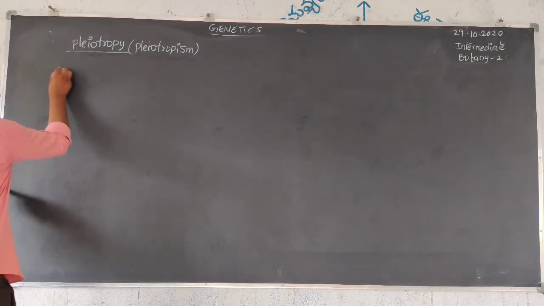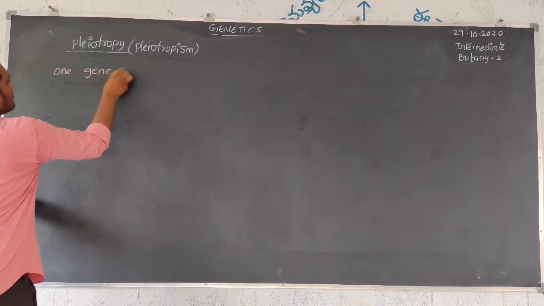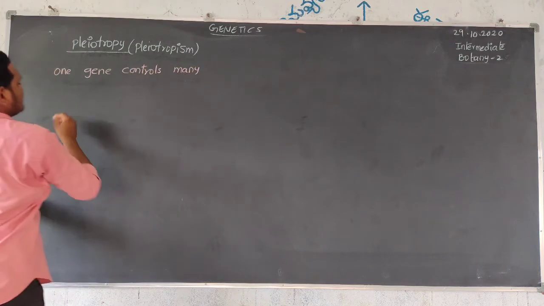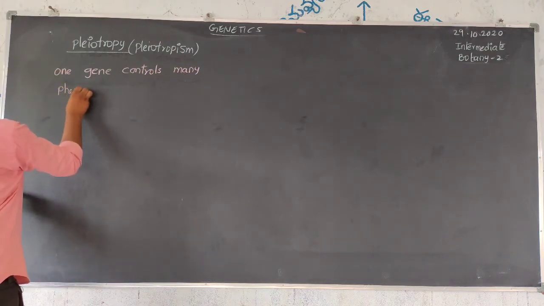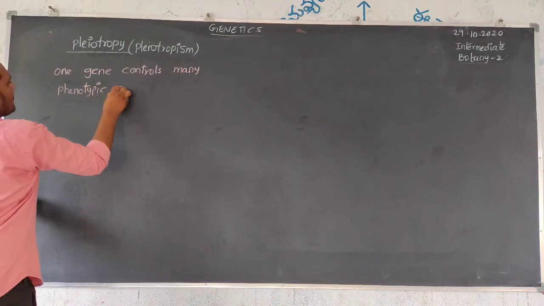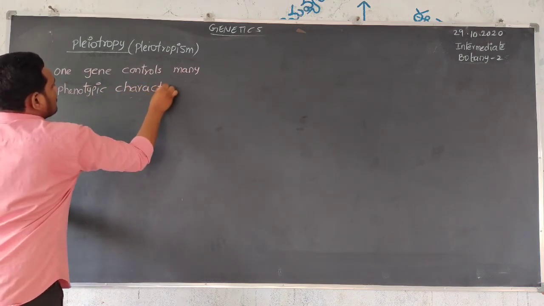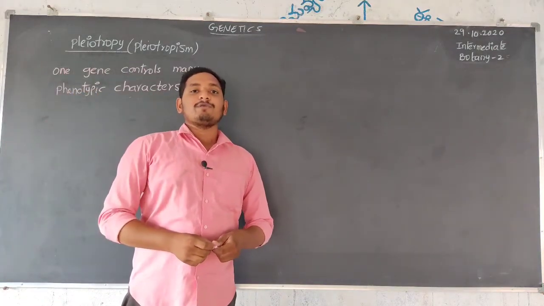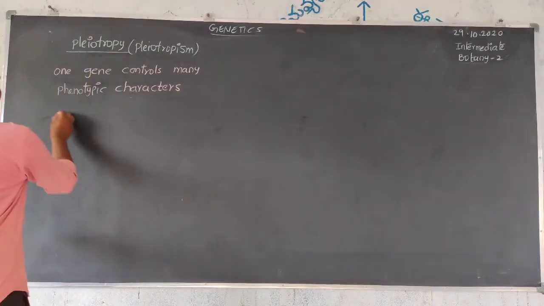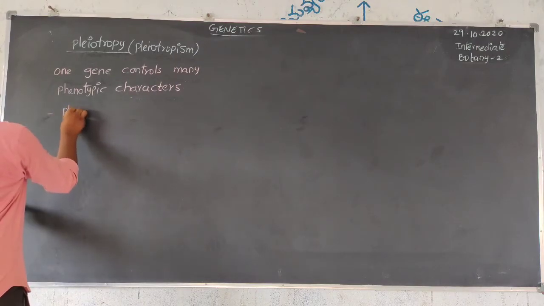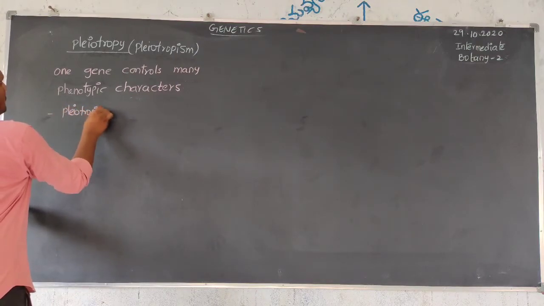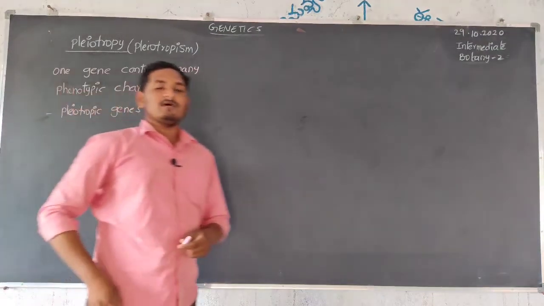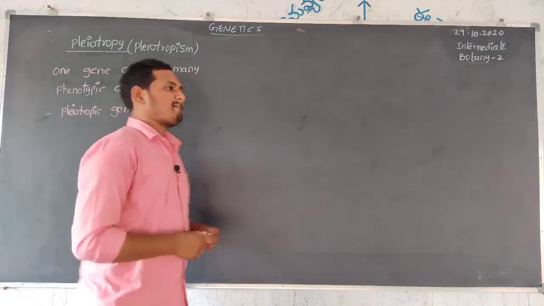So, one gene controls many characters or many phenotypic characters. That is pleiotropy. Such type of genes are called pleiotropic genes.